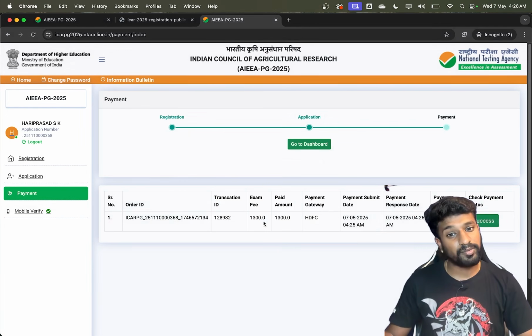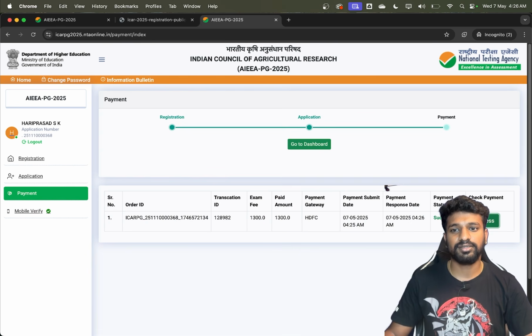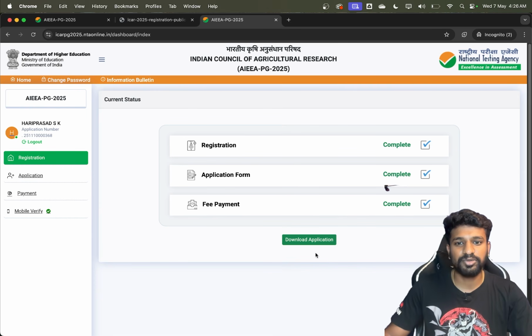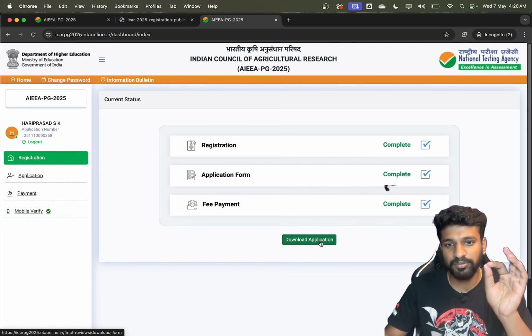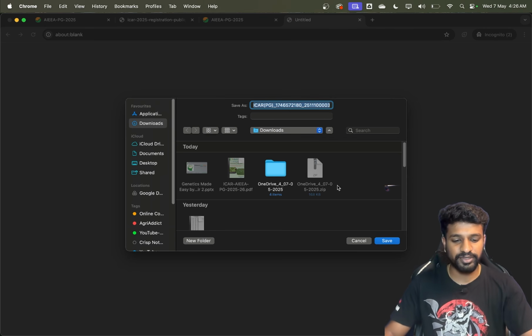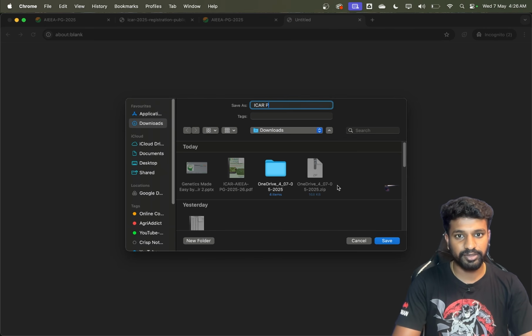Okay, the payment is successful. Just now this is done. I'll just click on go to the dashboard, and now the very important step is, after completing the form, please click on the download application and make sure you keep a copy of this downloaded application.